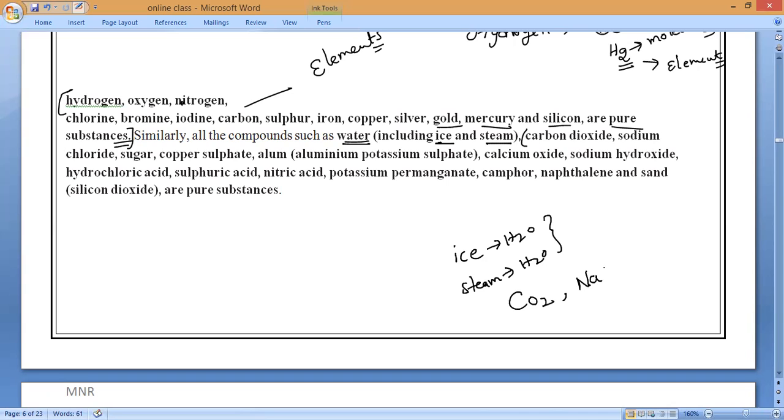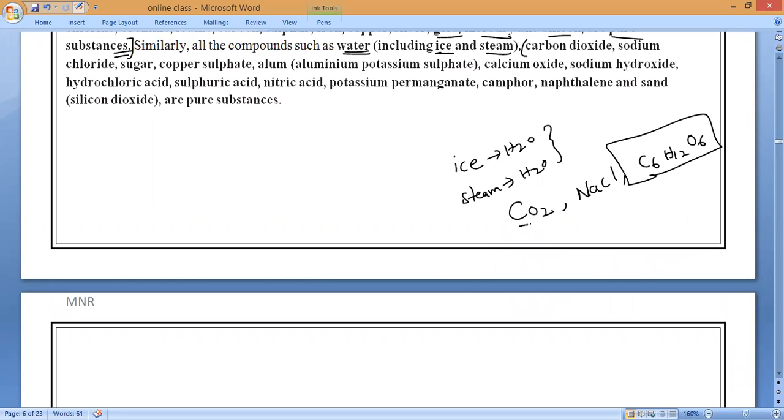CO2. Sodium chloride, NaCl. Sugar, C6H12O6. This is glucose. All the things you can take, what do we call them, guys? They are called compounds or elements. Compound. Element. Study. Mithakshri, first one is compounds, first one is elements, and this is C. Different atoms are combining. Carbon atom, oxygen atom combined. So it is a molecule of what? Molecule of compound or molecule of element? Anybody can tell?